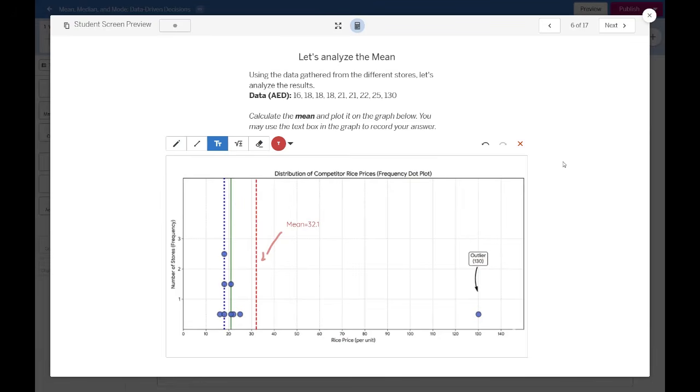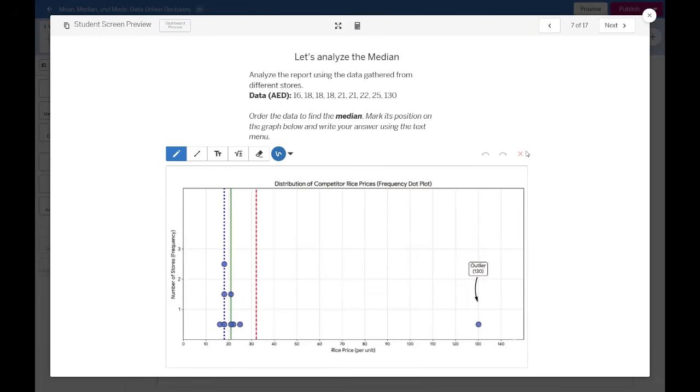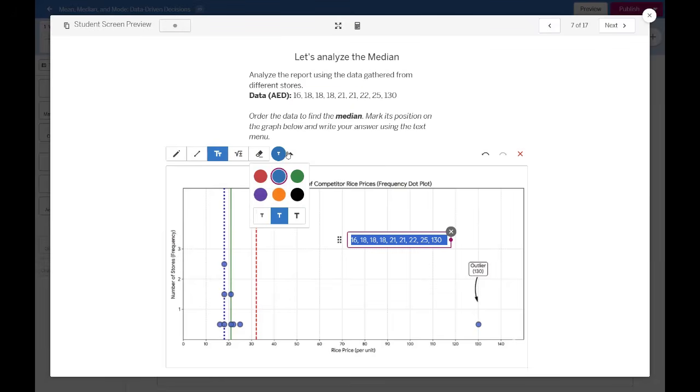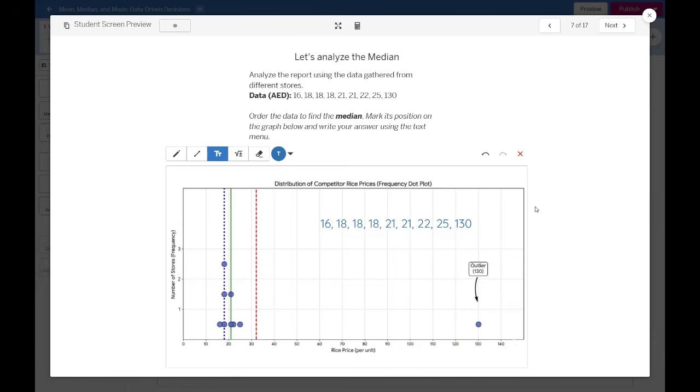So what could be the implication of this for the business owner? Okay, but before we decide, let's give a chance to the median. The median is the middle number in our set of data. So let's copy this and check what could be the middle number here. It's very important that you arrange them, may it be least to greatest or greatest to least, so at least you can see which one is the middle one.